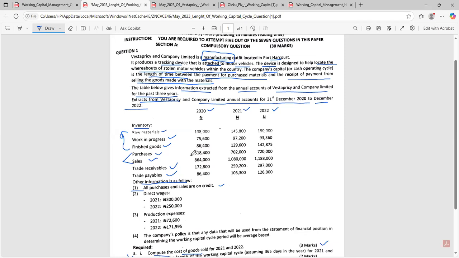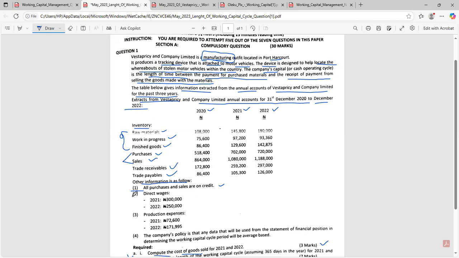I want you to understand that even if they did not state that they are on credit, and they just gave you sales and they just gave you purchases, and they didn't state anything in the additional information about whether they are on credit or not, do not panic. Use the figures like that. You will assume that the sales figures and the purchase figures given to you are technically on credit, whether it is expressly stated or not. I've mentioned that before. Stay with me.